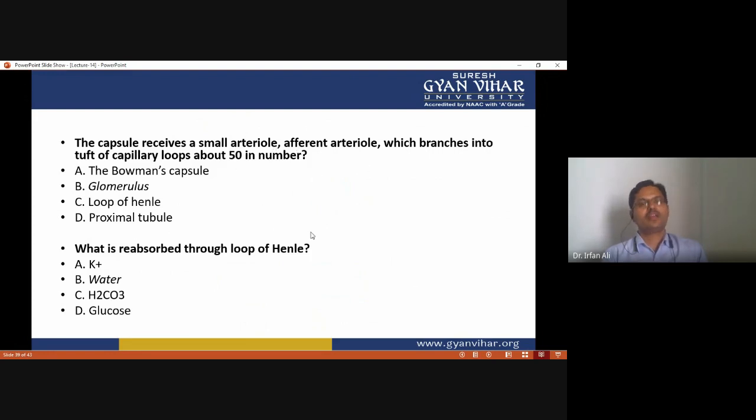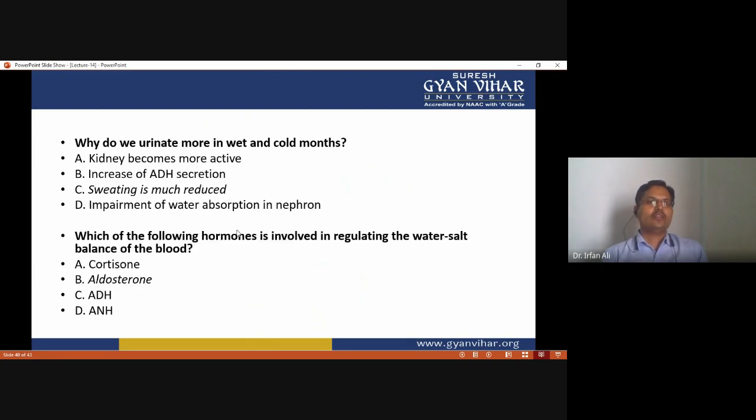What is reabsorbed through the loop of Henle? During the loop of Henle, water is reabsorbed. Why do we urinate more in wet and cold months? Because sweating is much reduced. Which of the following hormones is involved in regulating the water-salt balance of the blood?